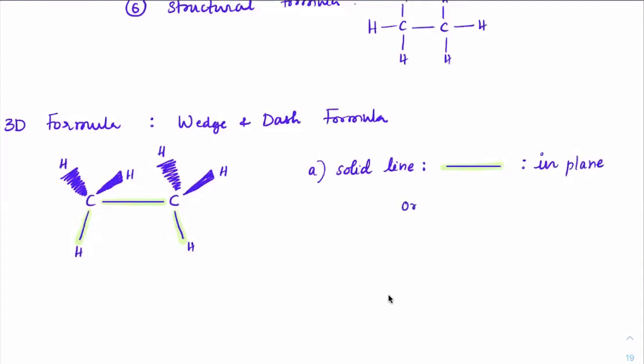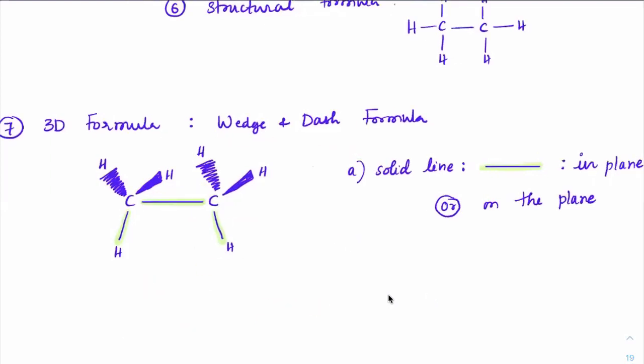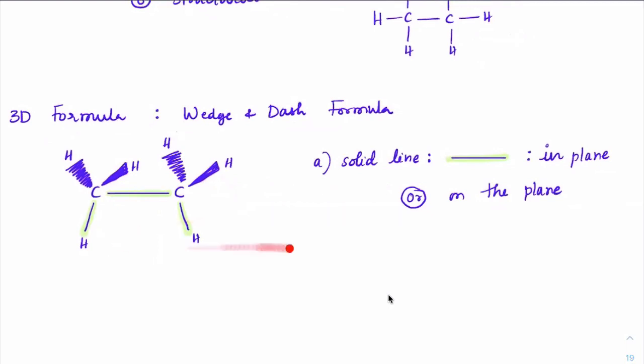I can write this as in plane or on the plane, which means the paper on which I'm writing this, right? So this is the paper which I'm writing on. On this paper, we have this carbon, hydrogen and hydrogen. These four are on this particular paper.